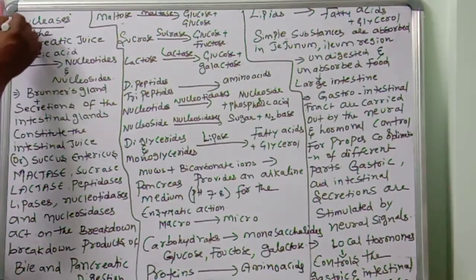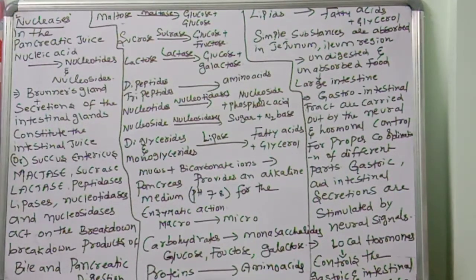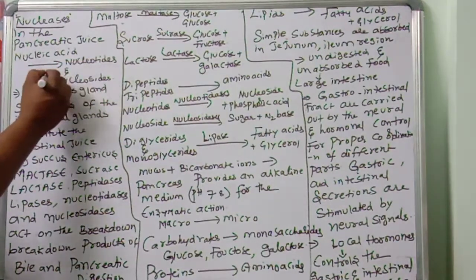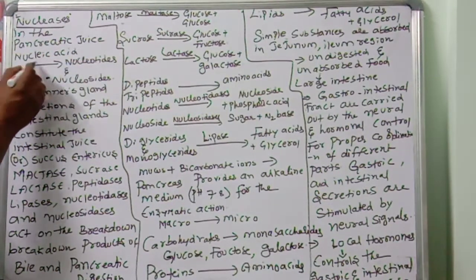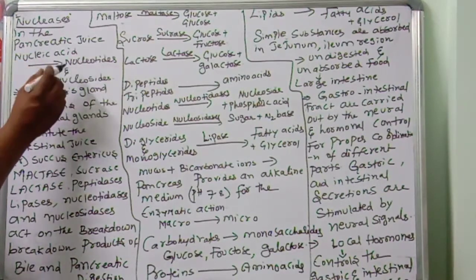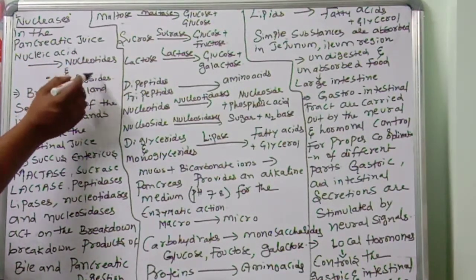What do you call that enzyme? Nucleases. Where are the nucleases present? They are present in the pancreatic juice. Nucleases convert the nucleic acid to nucleotides and nucleosides. Nucleic acid is the complex form, while nucleotides and nucleosides are simple.